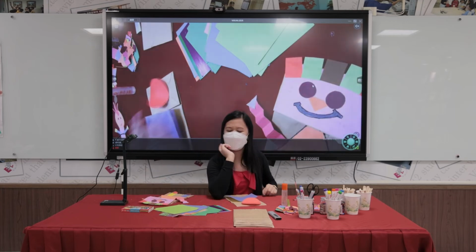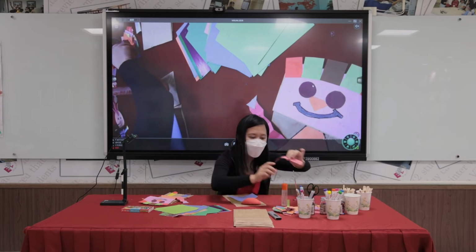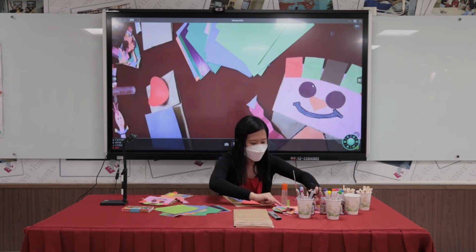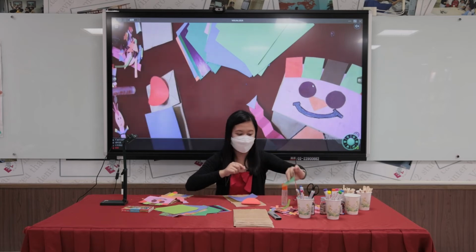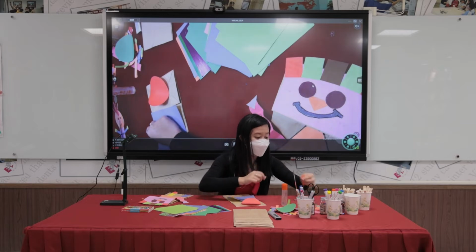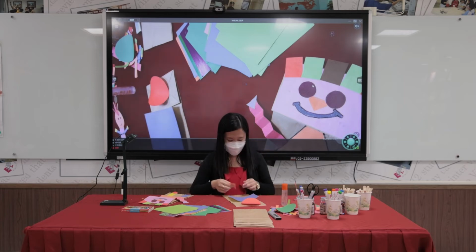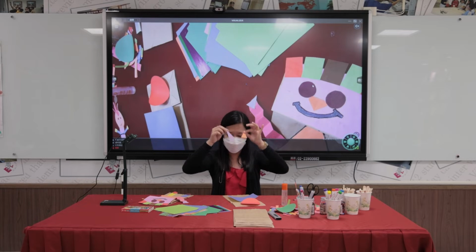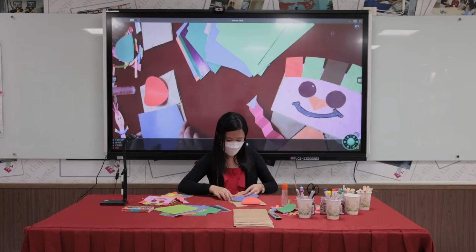Okay, what shape would it be? I have here a rectangle. I have here a circle as well. But I think a triangle would be better for this part. I'll have 2 triangles, okay? 2 triangles for the puppet's legs, okay?